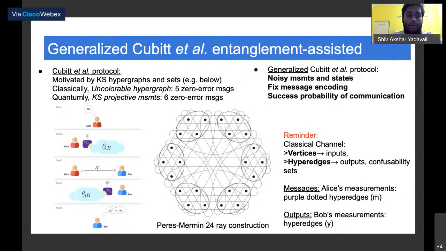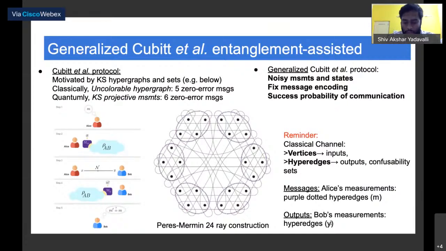We still use the same entanglement-assisted communication protocol that we mentioned earlier. Just a reminder, vertices are inputs, hyperedges are outputs, and the purple dotted hyperedges are the messages that I'm wanting to send, and these hyperedges are just measurements.